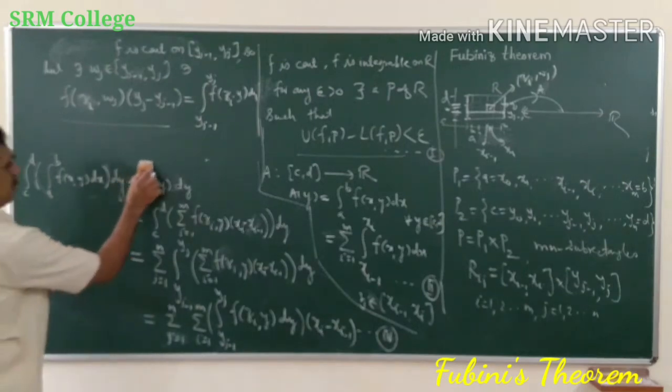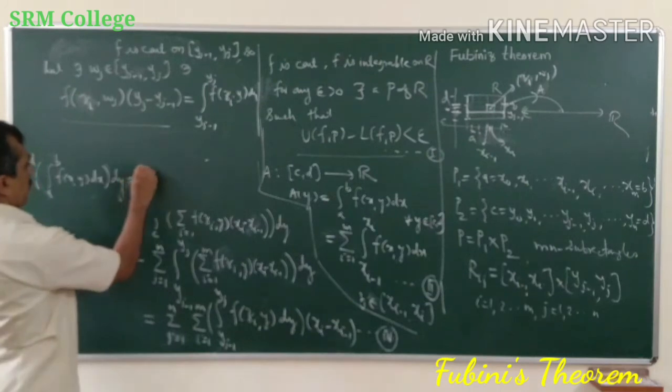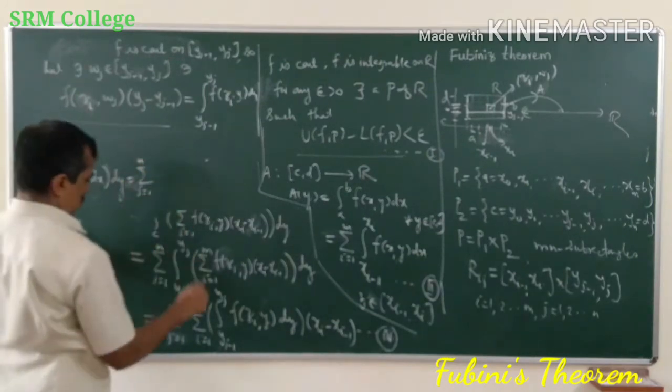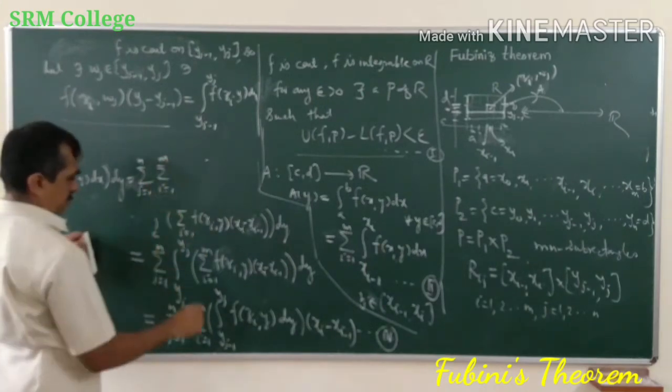Now how will we know our 4? So this is summation j is equal to 1 to n, summation i is equal to 1 to m.